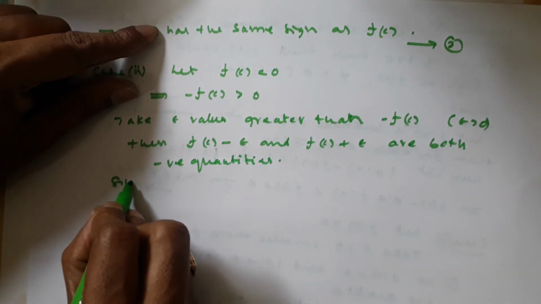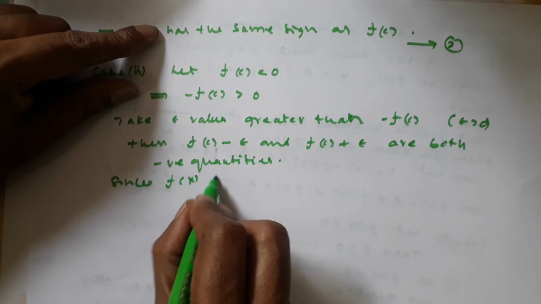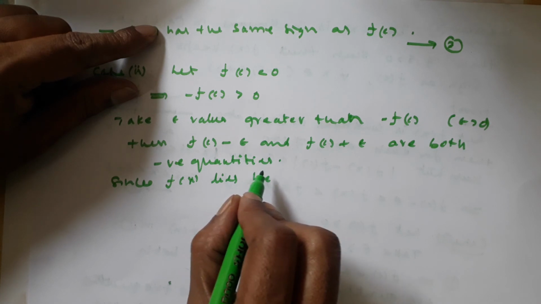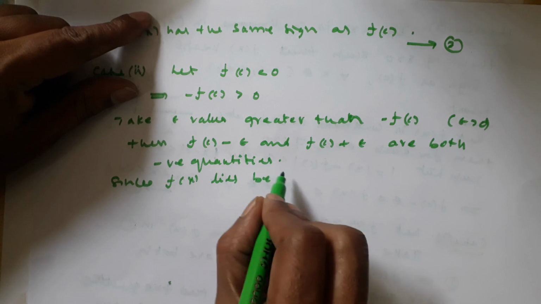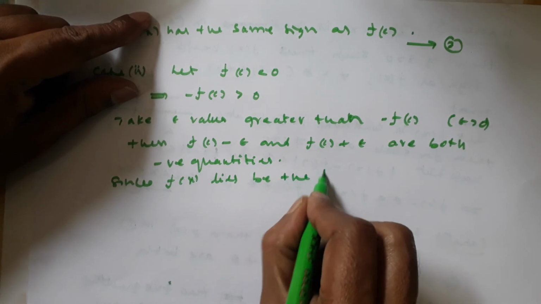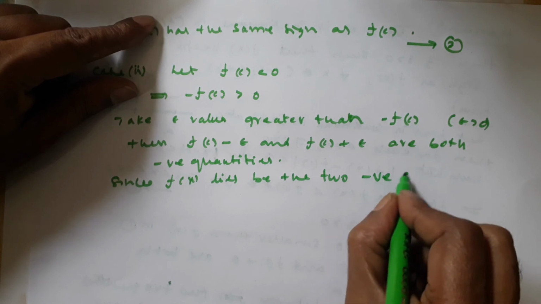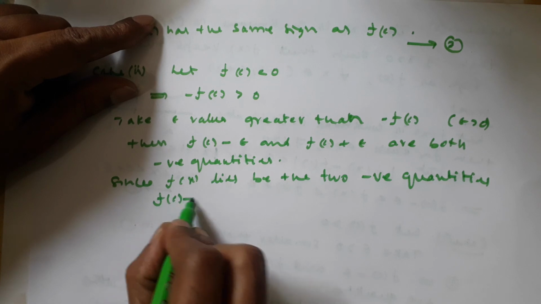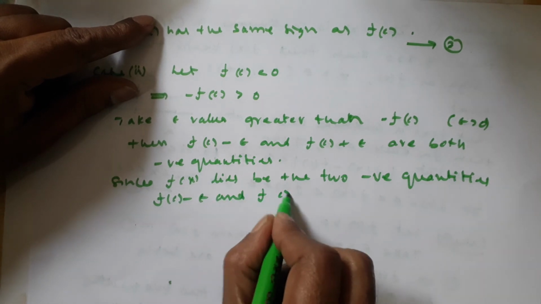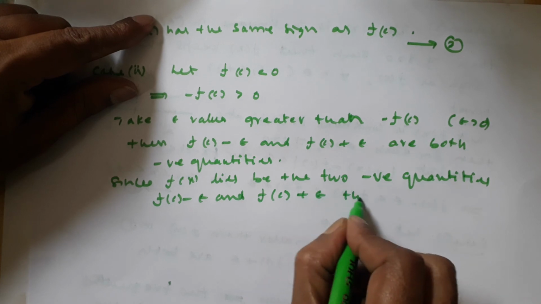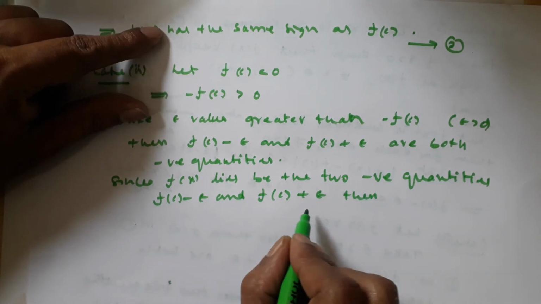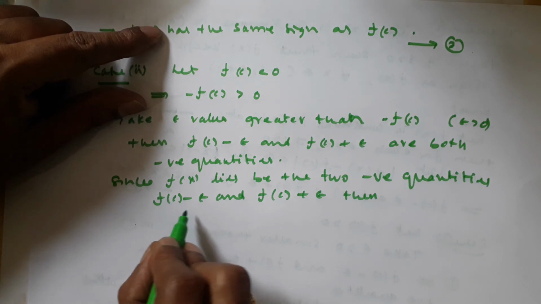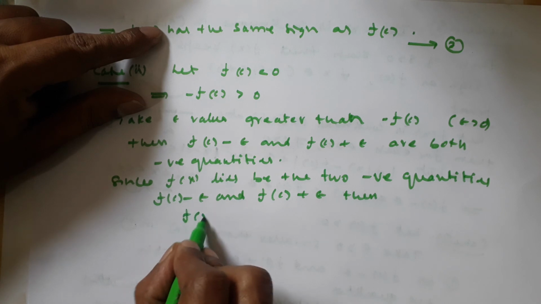Since f of x lies between the two negative quantities f of c minus epsilon and f of c plus epsilon, then f of x is negative.